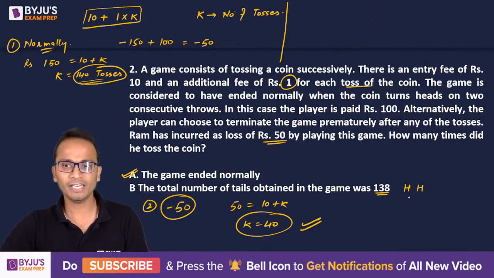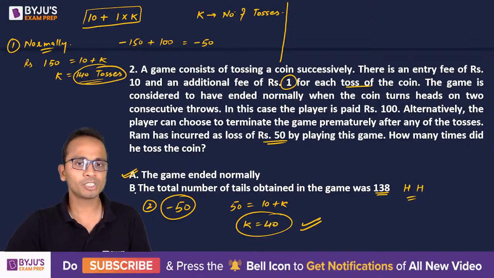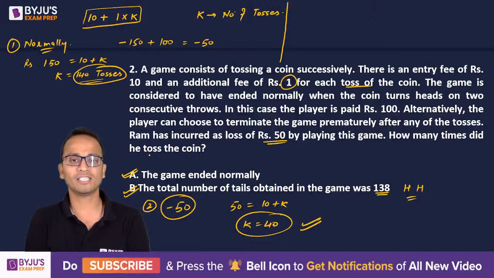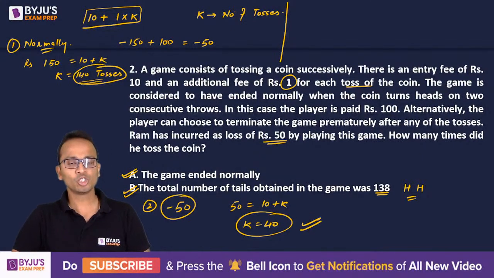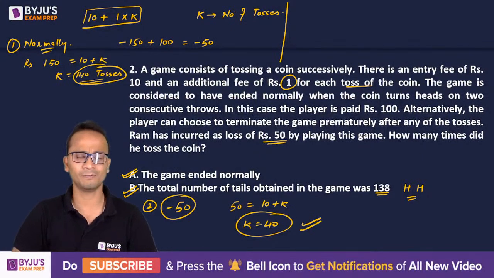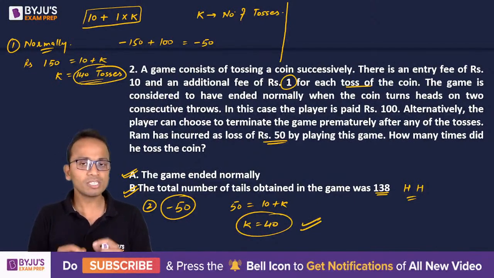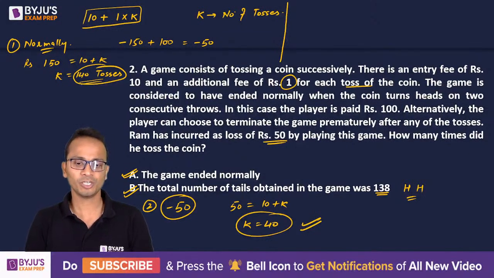All right, fine. So this is it. So statement B is also sufficient to answer the question. So again, the answer is 140 using statement B. Am I clear to each and every one of you? So in this case, what should be the answer? Statement A as well as statement B, both statements individually are sufficient to answer the question. So the correct answer will be option B.